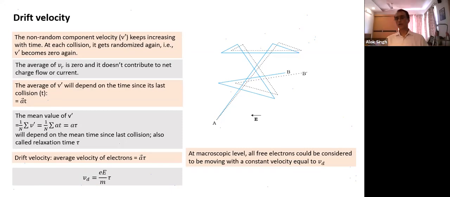What is the summary? At a macroscopic level, all free electrons could be considered to be moving with a constant velocity equal to drift velocity. What is drift velocity equal to? Drift velocity is acceleration into time. Which time? The time since the last collision. We know acceleration is force by mass, so eE by m is acceleration. Tau is something which cannot be calculated. It has to be given.